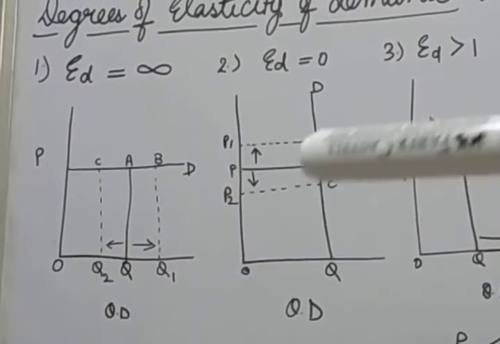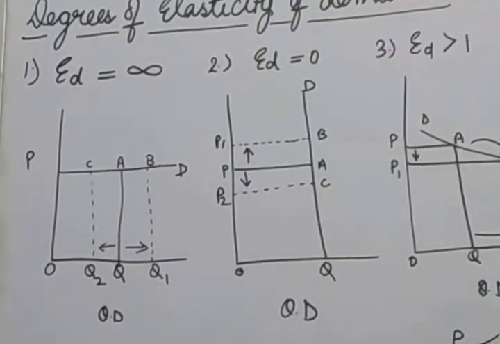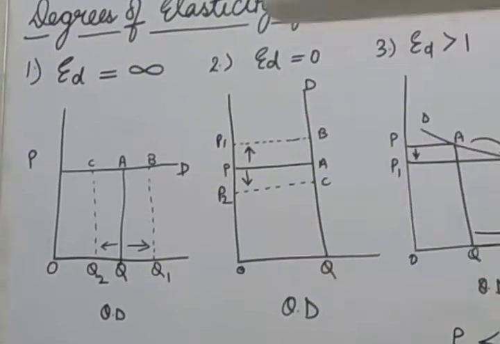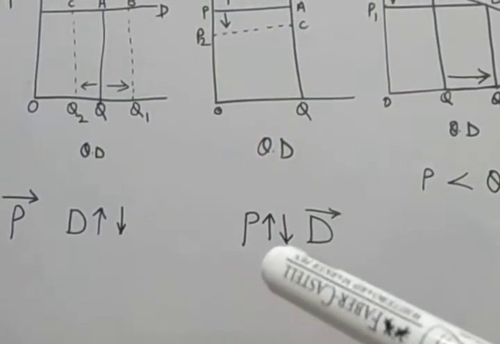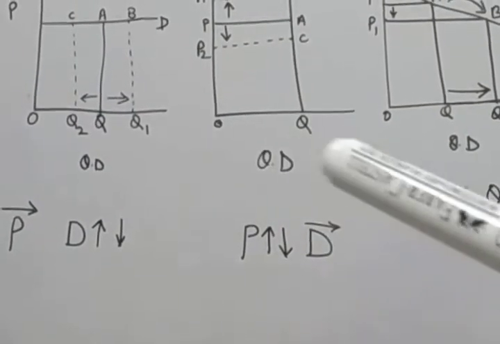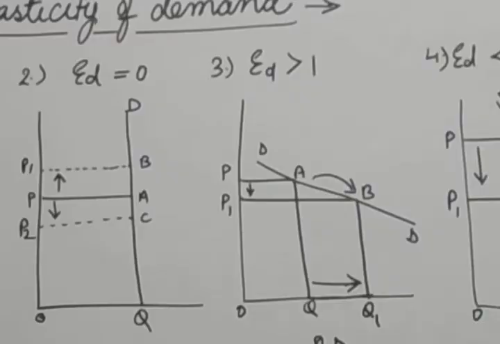It is shown over here: price increases and decreases, but the demand remains constant, that is OQ quantity. OQ quantity demanded is constant. So this is perfectly inelastic demand.